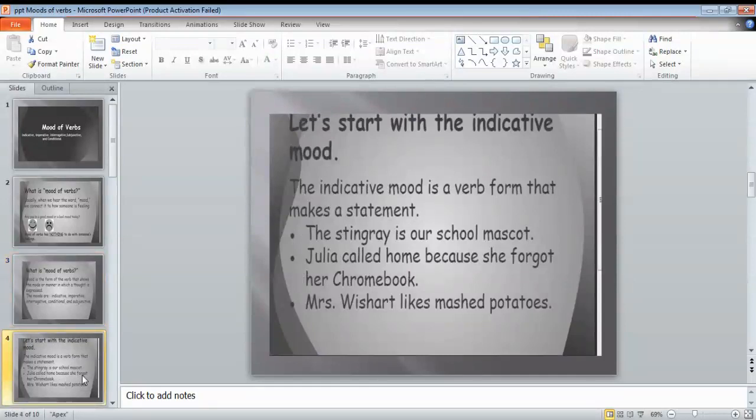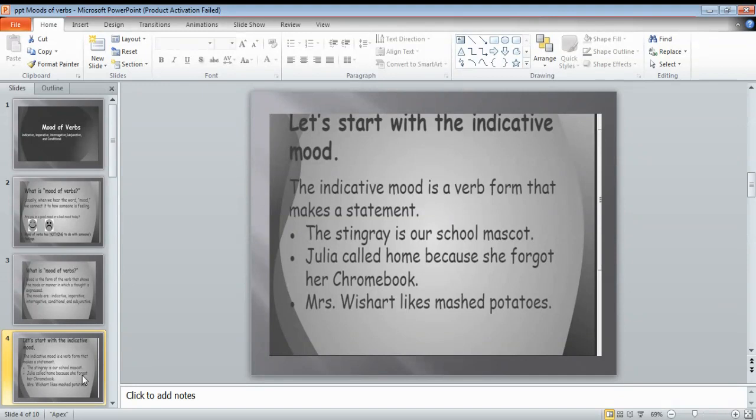First of all, we are going to discuss the indicative mood of the verb. The indicative mood of the verb is a verb form that makes a statement. If you remember, when we did the kinds of the sentences, I told you about the declarative sentences and I told you that declarative sentences make a statement. The statement can be positive and the statement can also be negative.